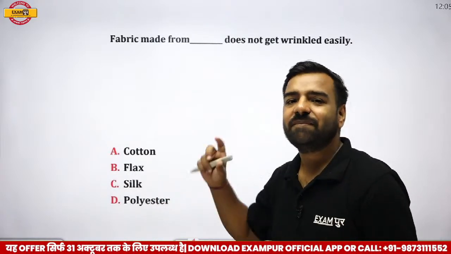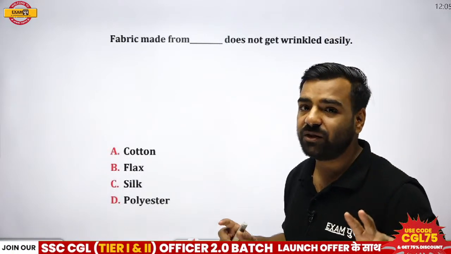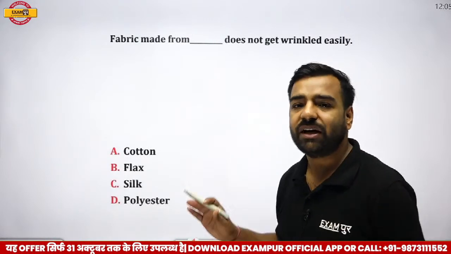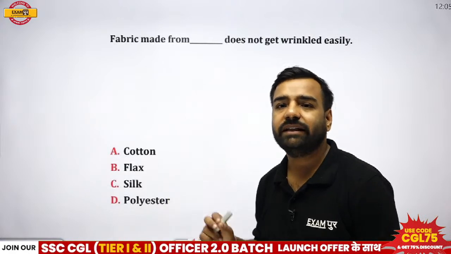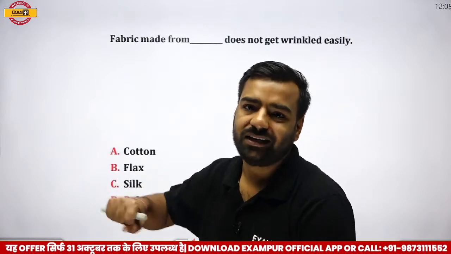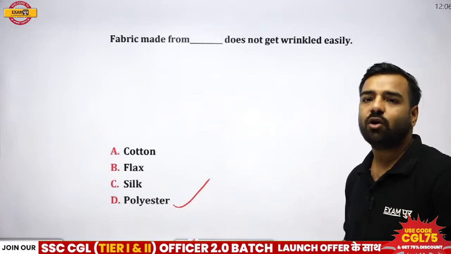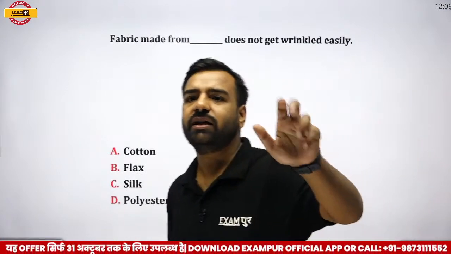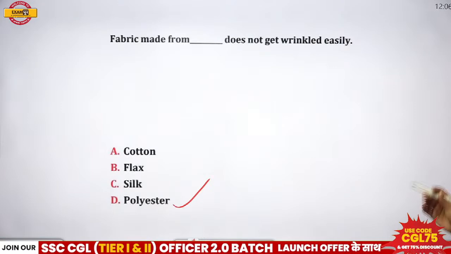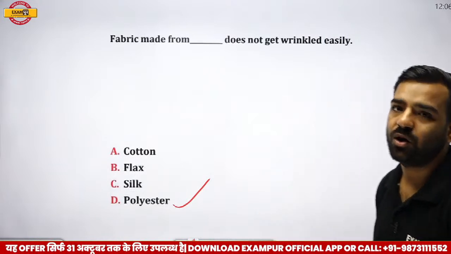When we were in college, the uniforms or the shirts and pants, whatever you were wearing, if they were made of polyester, they would have been wrinkle free. So please remember, fabrics made of polyester don't get wrinkled easily, so you need not go for the hot iron again and again. Prajwal has given the correct answer, and that is polyester. Got my point? Albertson, Prajwal, absolutely correct. Avan, I guess you are also with the same answer. Great. Fabric made of polyester does not get wrinkled easily. This is important, do not forget. Avan, Albertson, Prajwal, you are all correct. Next.